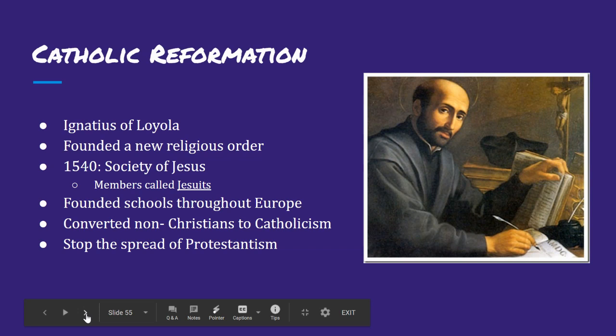And the overall purpose is to ultimately stop the spread of Protestantism. So the Catholic Church is seeing what's going on, this violence, these witch hunts, and they're trying to convert non Christians. They want to stop the spread of Protestantism, but they also want to promote and create schools throughout Europe.